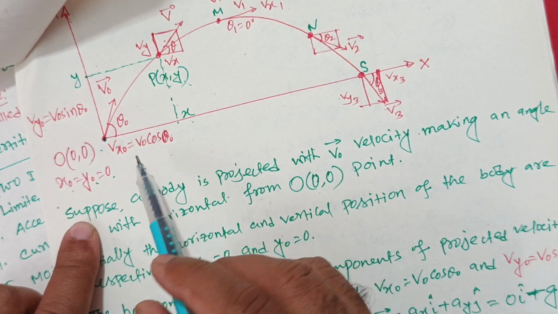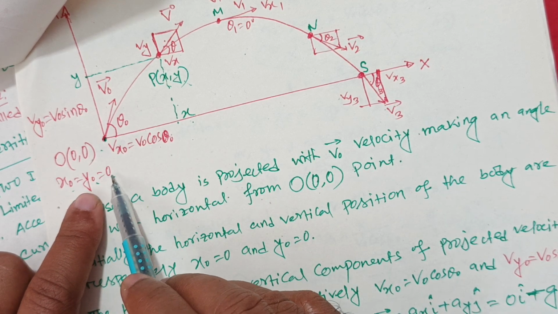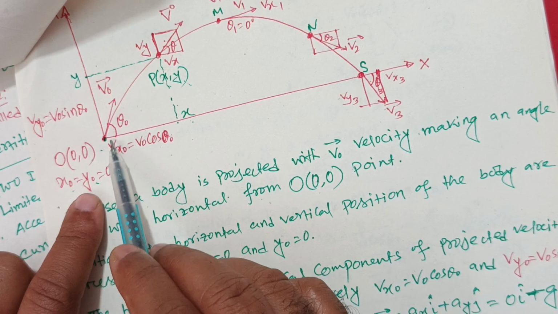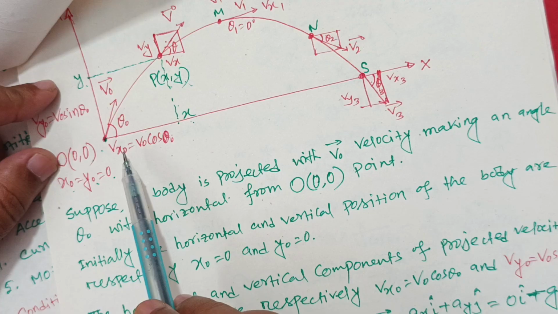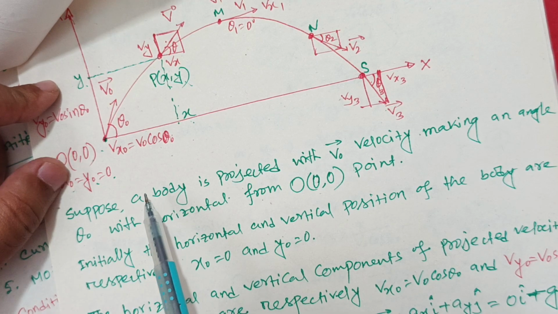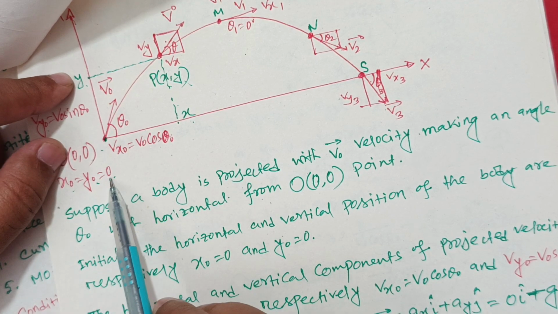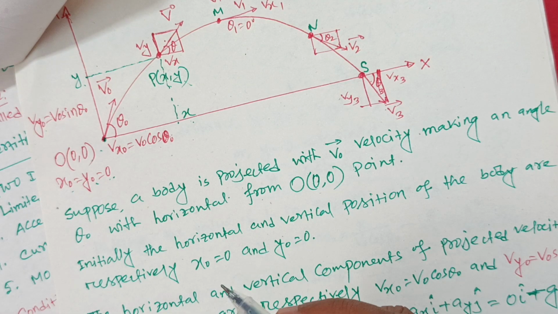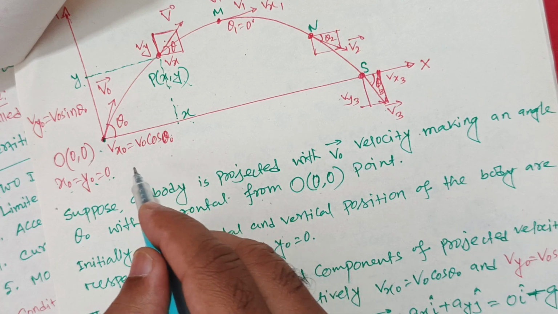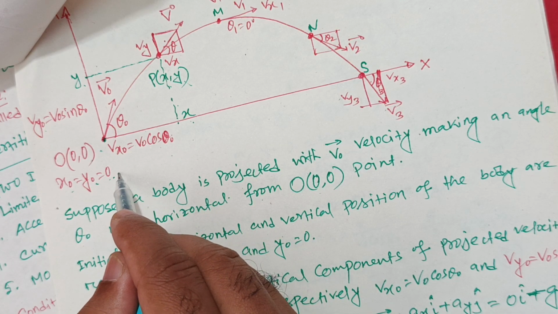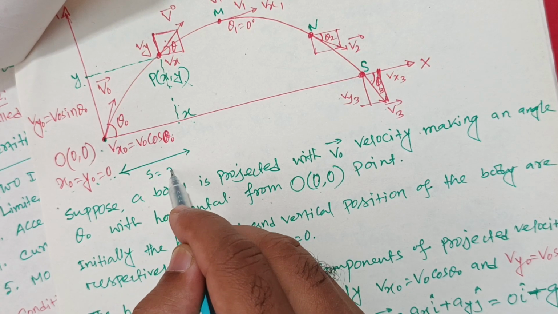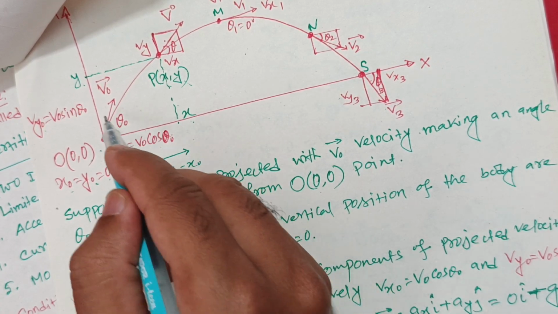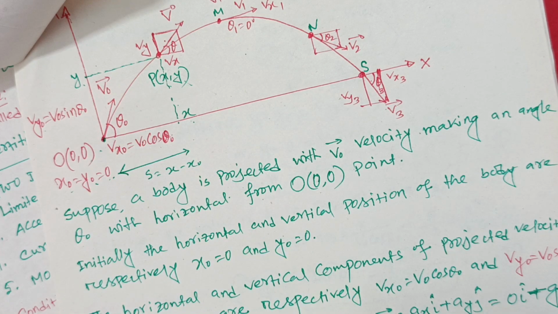In the case of the y axis direction, initially the body is at y naught equal to 0, and after time t the body reaches point y. The displacement of the body along the y axis is y minus y naught. We know that displacement s equals ut plus half a t square. Similarly, in the case of the x axis direction, s equals x minus x naught, and in the case of the y axis direction, y minus y naught.